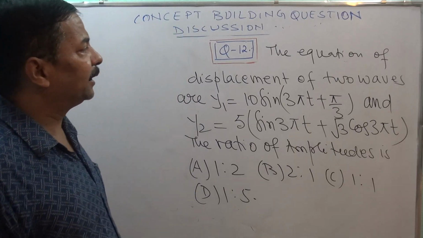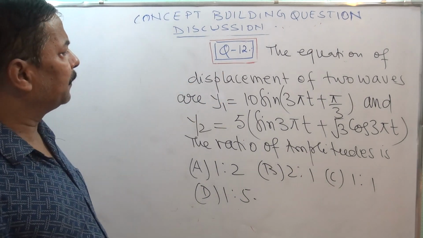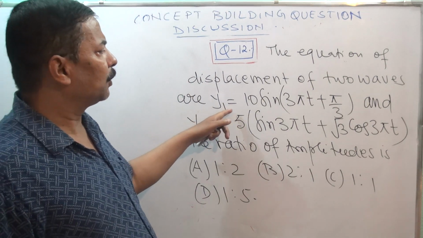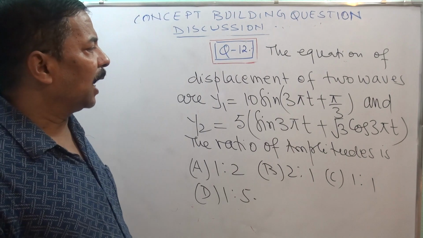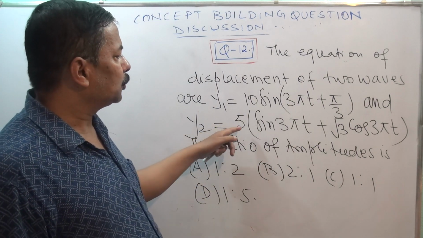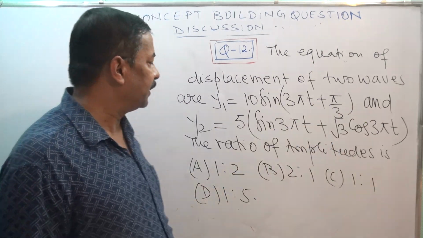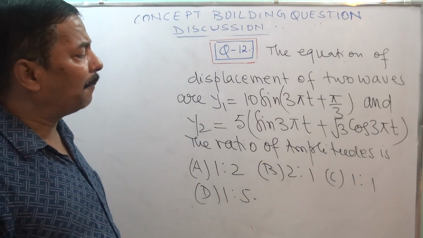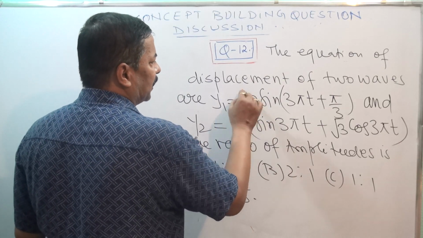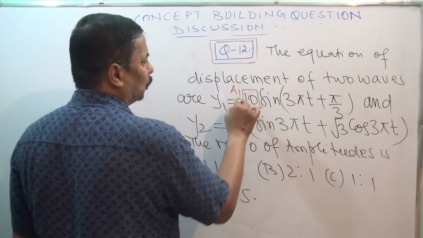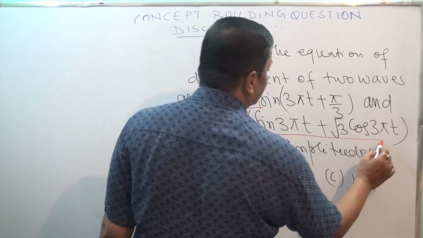Now see this question. The equations of displacement of two waves are y1 is equal to 10 sine of 3 pi t plus pi by 3 and y2 is equal to 5 sine 3 pi t plus root 3 cos 3 pi t. The ratio of amplitude is, now you see, A1 is known to you, but here sine and cos are there.